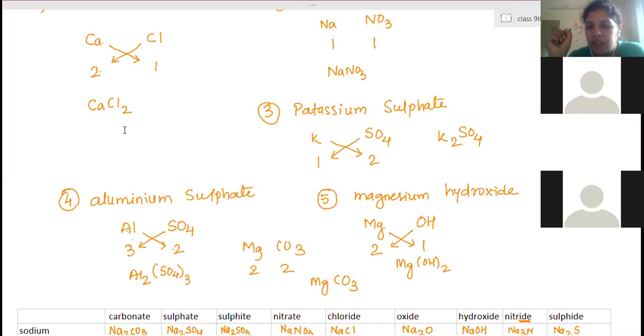Can you give an example of a molecule? Example, water. Water doesn't have ions. Water has 2 atoms of hydrogen and 1 atom of oxygen, and they combine together by sharing of electrons. They share electrons, but at the time of sharing, there is no formation of ions. The electrons belong to them itself.